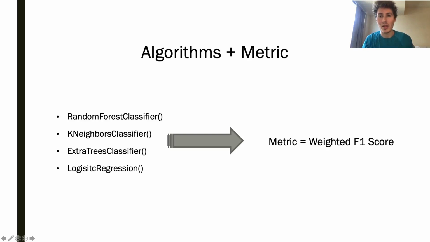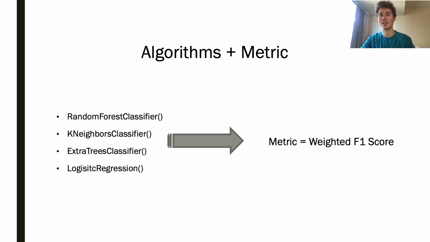My initial method of choosing a model was using a randomized search CV with these 4 algorithms, and each of them can account for class imbalances with a class weight parameter, and I compared the best with a weighted F1 score. Now, an F1 score takes into account both recall and precision, which to us is important for our problem, because we care not only that we're reaching out to people that are actually looking for jobs, but also that we're not missing out on opportunities with good candidates by just not selecting them as someone looking for a job.